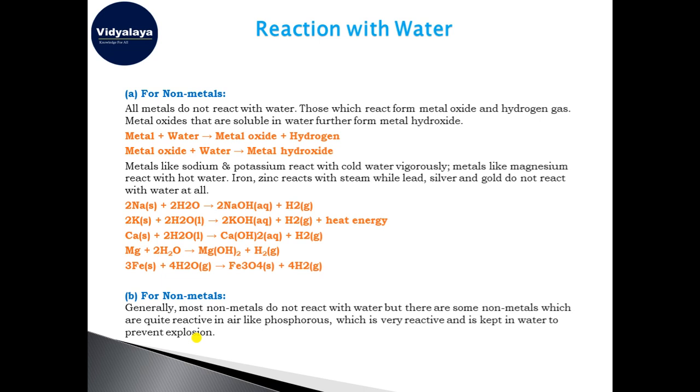They produce metal oxide and hydrogen gas, and these metal oxides are soluble in water, which further gets converted into metal hydroxide. So the final product will be the metal hydroxide and the hydrogen gas will be released. So what happens when the metal is reacted with water? It forms the metal oxide and hydrogen, and further, due to the dissolving properties of metal oxide in water, it will convert the metal oxide into metal hydroxide.